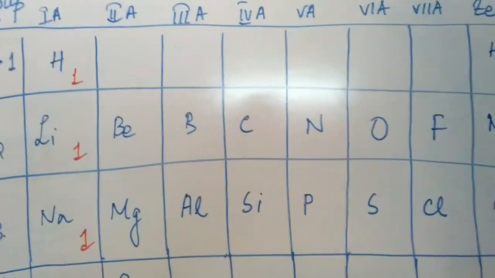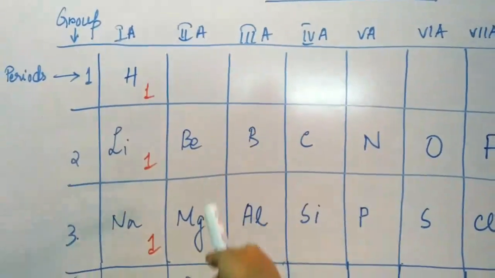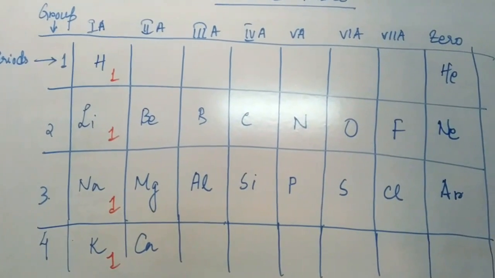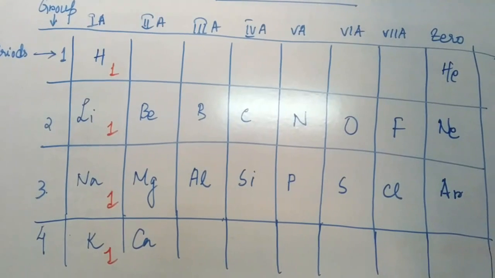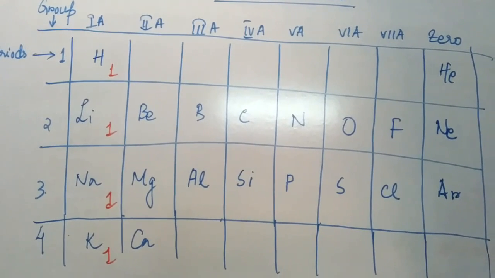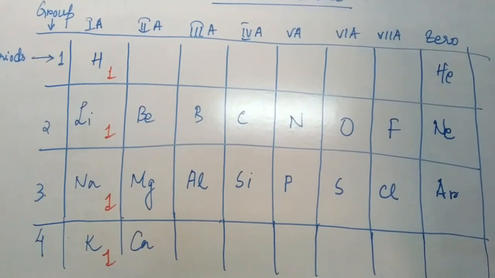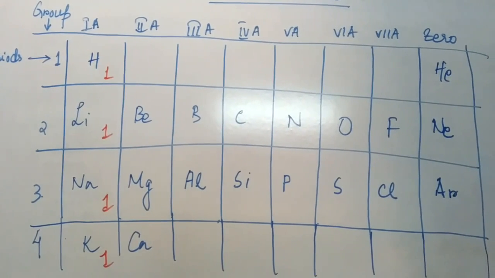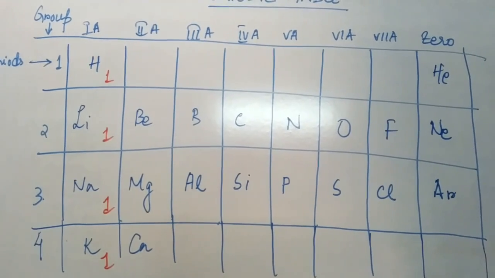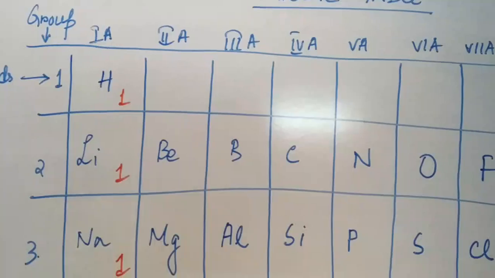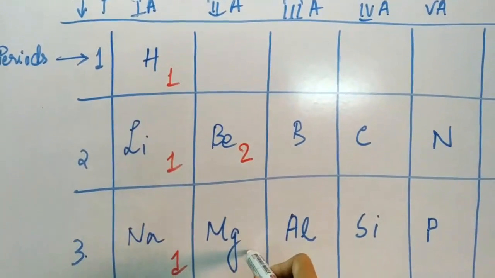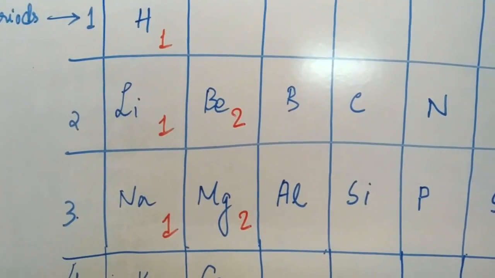Next we have the second group. Now the second group means these elements can react 2 electrons, rather 2 valence electrons, with another atom in order to attain a stable state. That is, their valency for beryllium is 2, magnesium is 2, calcium is 2.